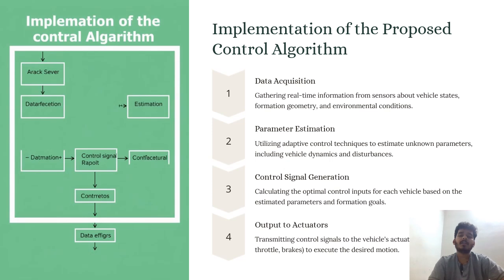So these all come under the implementation of the proposed control algorithm. This implementation may be helpful for future generations, for learning and implementing the adaptive skills of these algorithms.